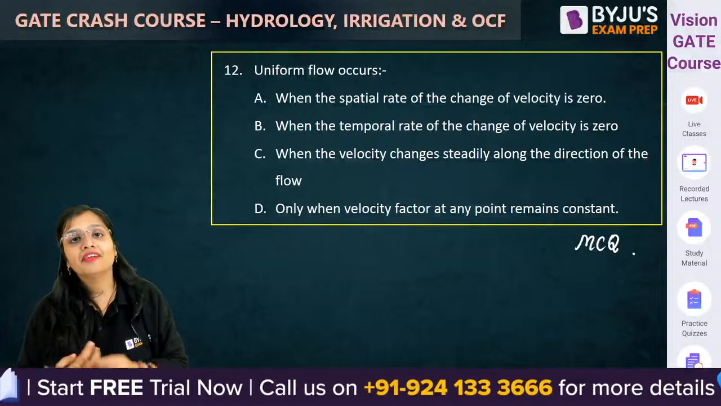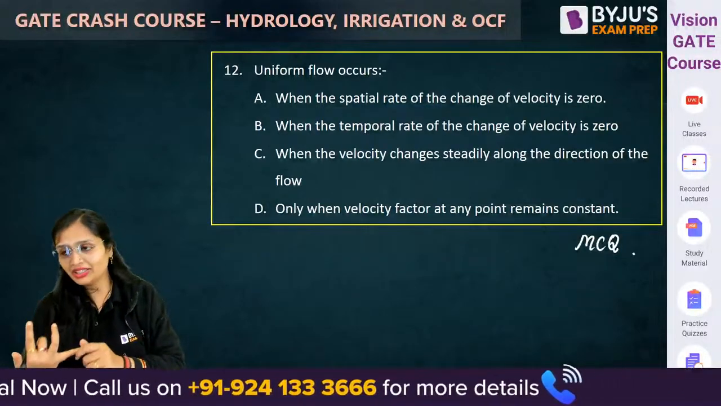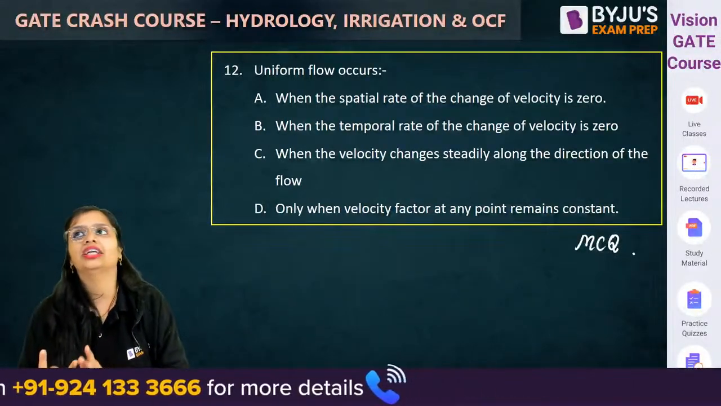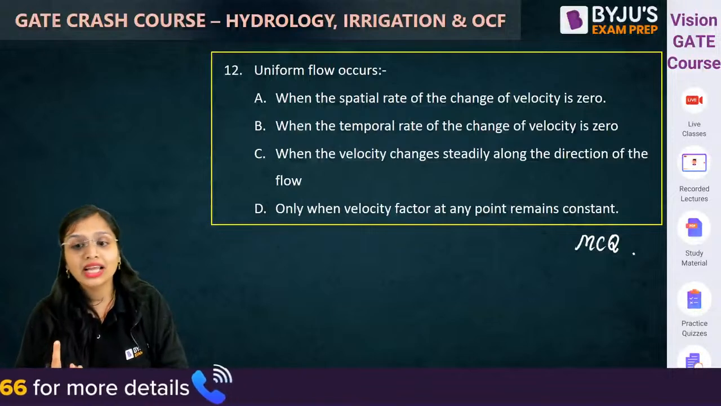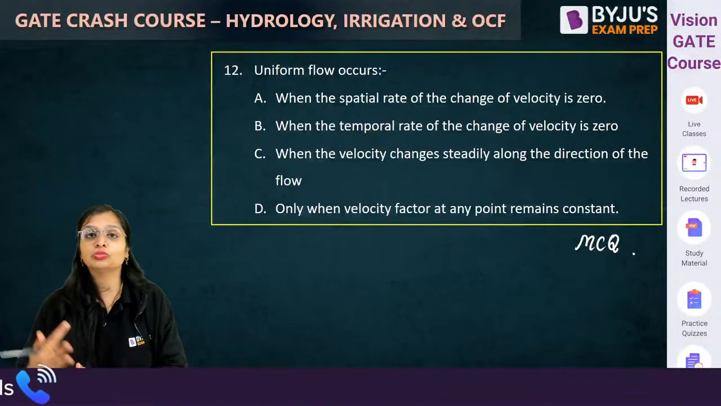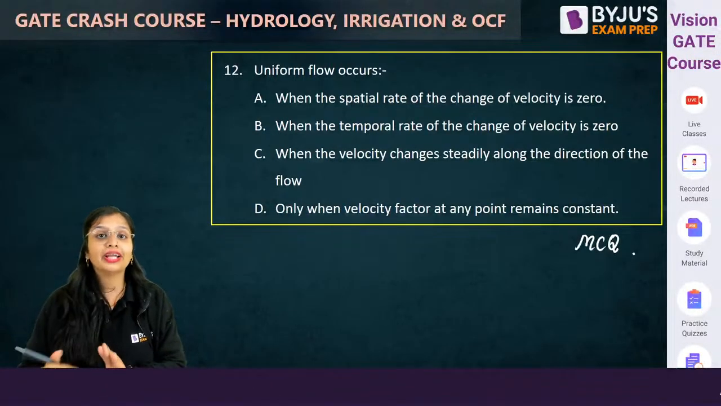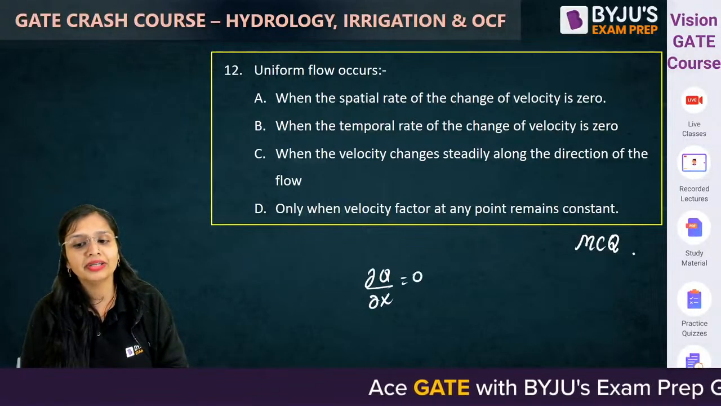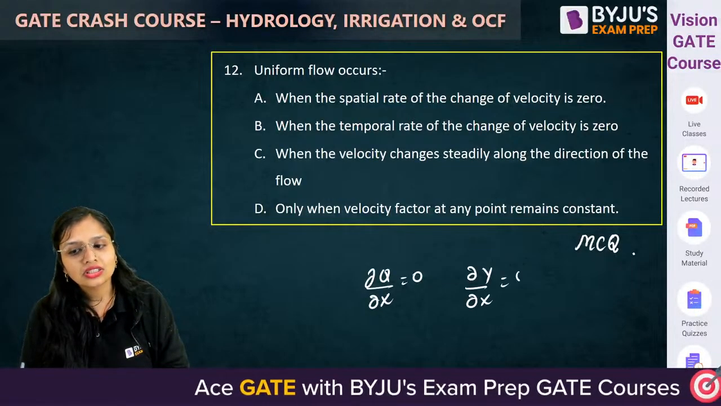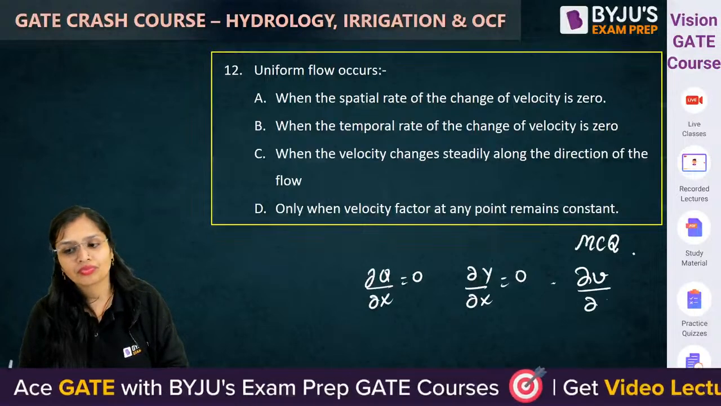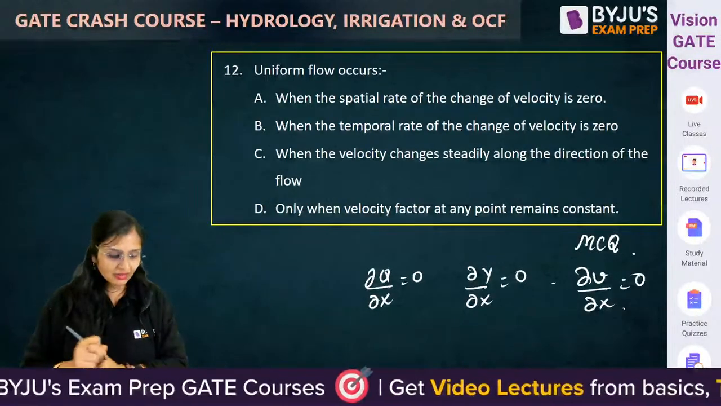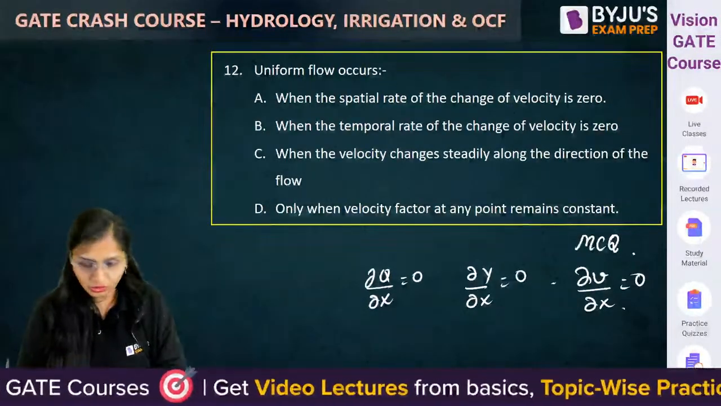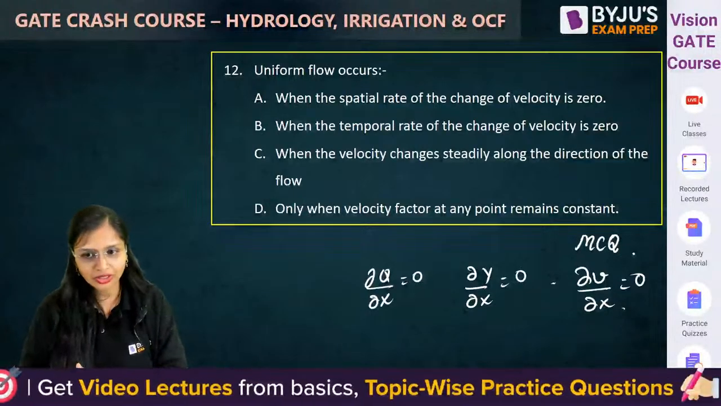Uniform flow means when the flow parameters, whether it be velocity, discharge, or depth, remain constant with respect to space, with respect to distance. If anything is constant, the differentiation of it will be 0. So here the answer will be very good, Samriddhi. अरे ये तो MCQ question है ना, MSQ नहीं, तो ABD कैसे हो गया?